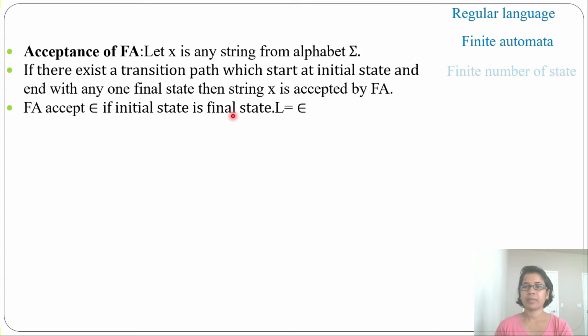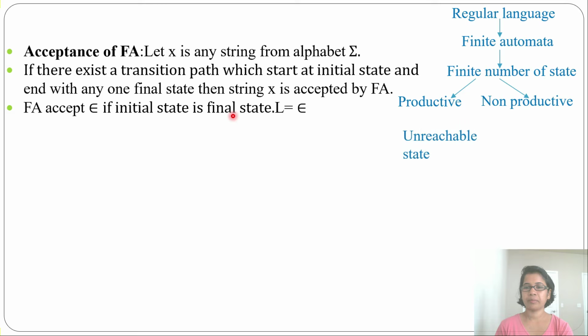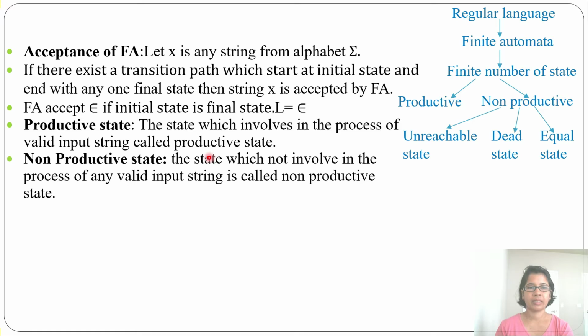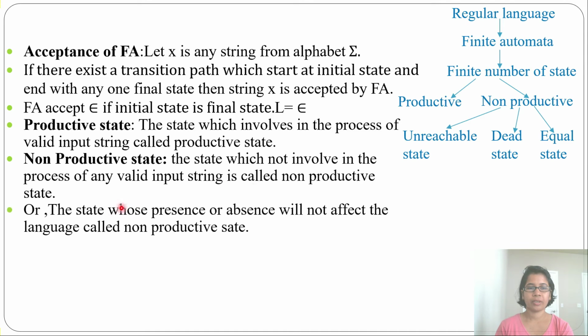A regular language is accepted by finite automata that have a finite number of states. From that finite number of states, some states are productive and some states are non-productive. The non-productive states are again of three types: first is unreachable state, then dead state, then equal state. Productive state: the state which is involved in the process of a valid input string is called a productive state. The non-productive state is the state which is not involved in the process of any valid input string. Or you can say the state whose presence or absence will not affect the language is called a non-productive state.